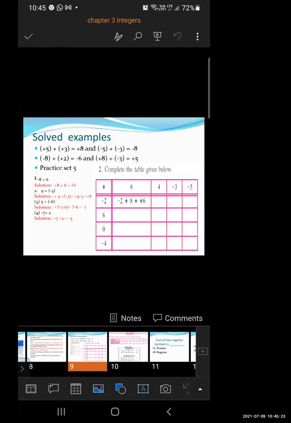Yes, clear everyone? Now, in practice set 5, we are going to learn how to solve integers. How to solve integers. Okay? Now, everyone, please pay attention. Okay? Now, here one of the question is plus 5 plus 3. For to solve this question, let me share my whiteboard with you. Okay. Now here the question is